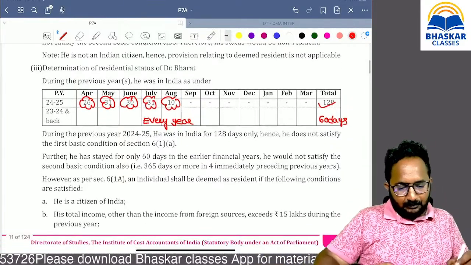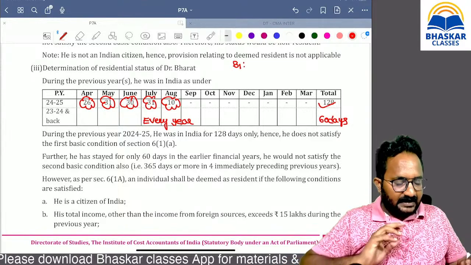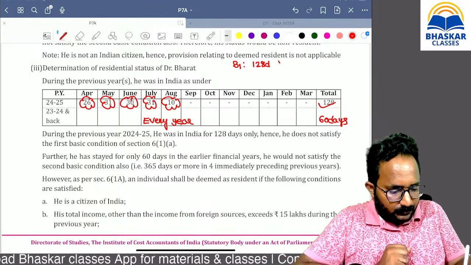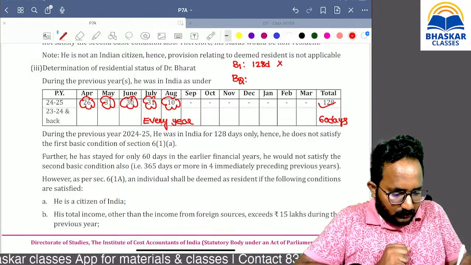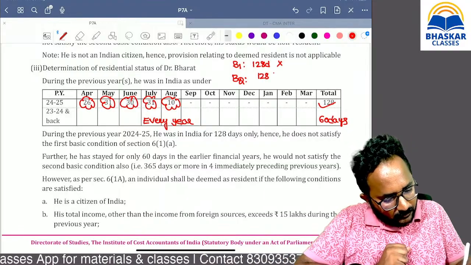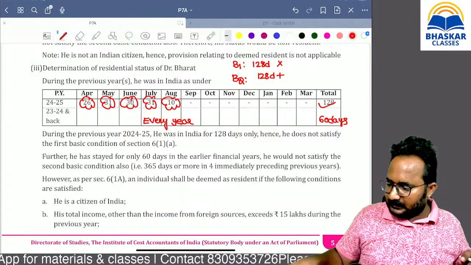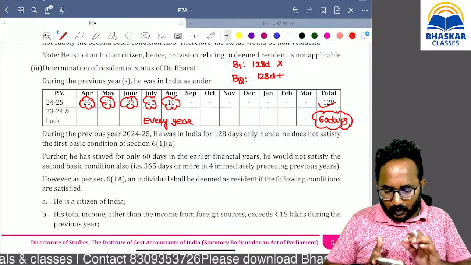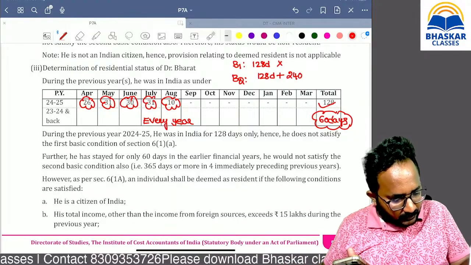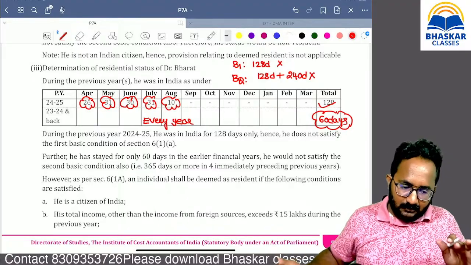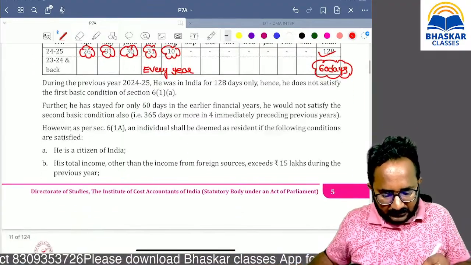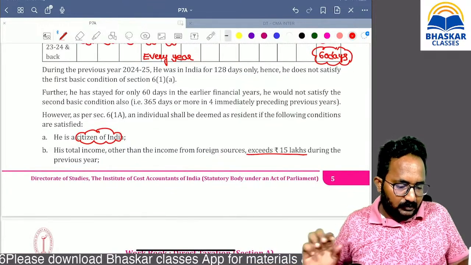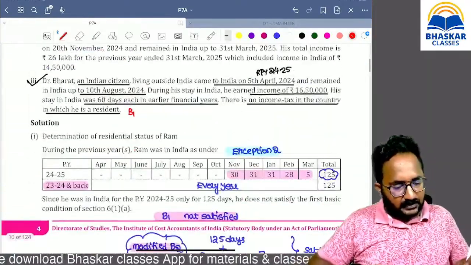Now apply B1. Satisfied or not satisfied? 128 only, not satisfied. Apply basic condition 2. 128 okay, plus last 4 years, if you verify 60 days only, 60 into 4 is 240 days only. So it is not satisfied. B1 is not satisfied, B2 is not satisfied. He is a citizen of India. Given in that question, from Indian sources, what is the income he has?